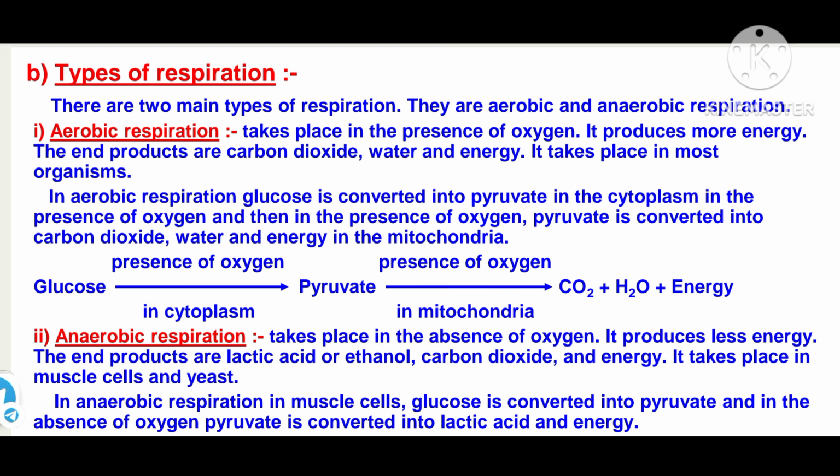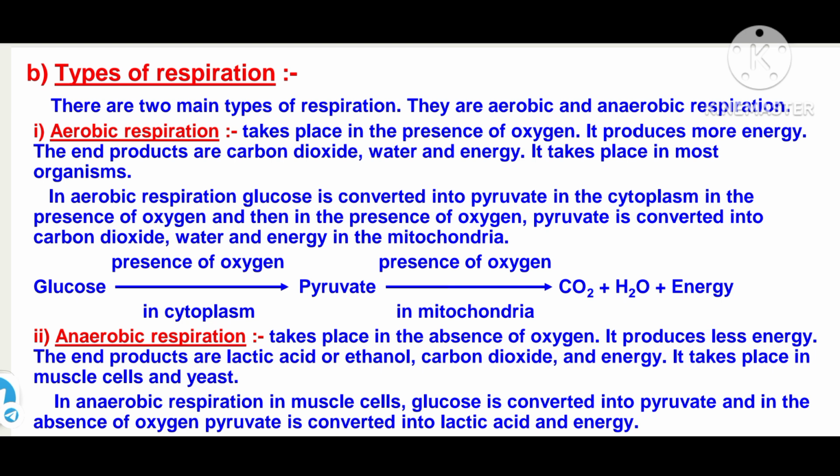Let us learn the reaction for aerobic respiration. In aerobic respiration, glucose is converted into pyruvate in the cytoplasm in the presence of oxygen, and then in the presence of oxygen, pyruvate is converted into carbon dioxide, water and energy in the mitochondria. So glucose in the presence of oxygen is converted into pyruvate, and then the pyruvate further, in the presence of oxygen, inside the mitochondria, releases carbon dioxide plus water plus energy.